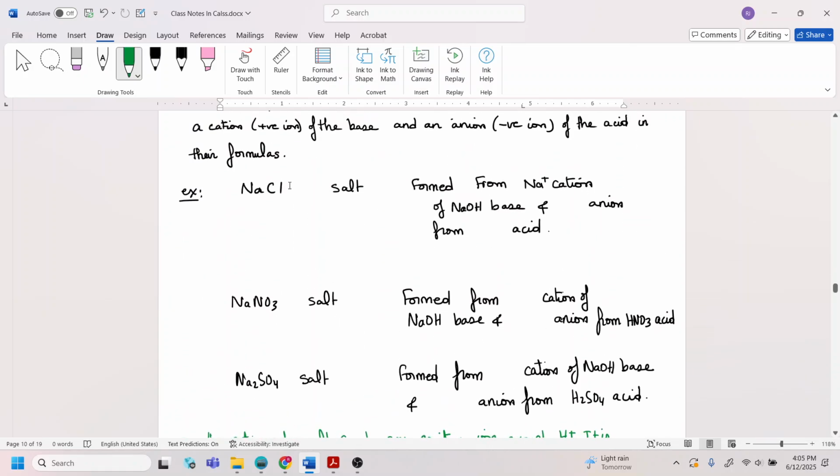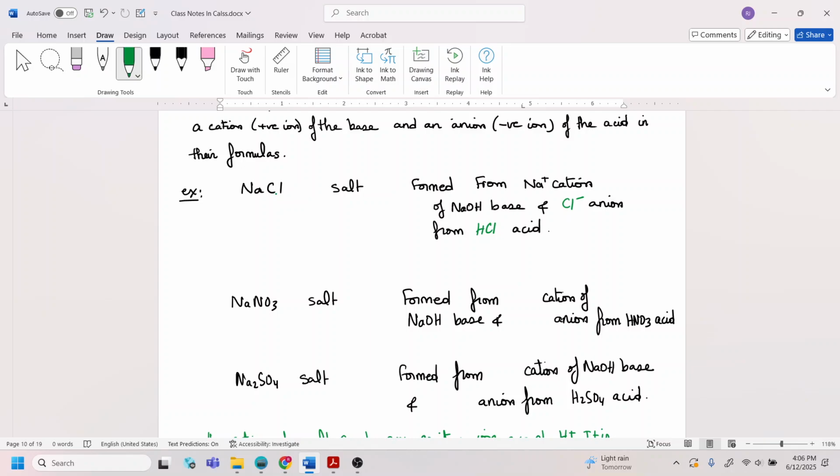So let's keep this. The cation is from the base, and the base here is sodium hydroxide, and the anion is the Cl minus. Just get any acid that has a Cl, so it's coming from HCl.